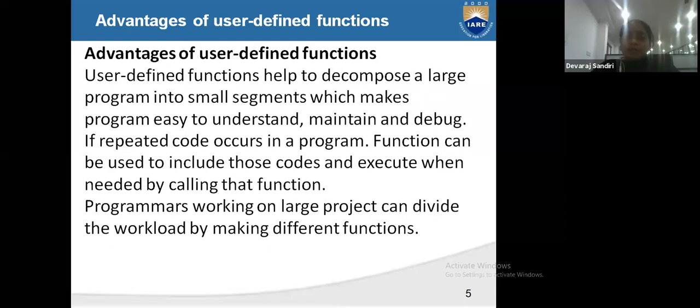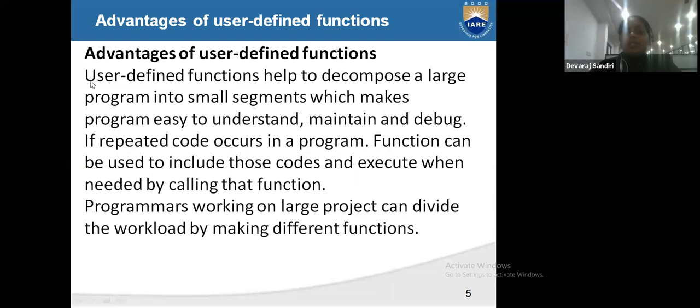What are the advantages of the user defined function? See, for a range function, you cannot change the spelling or the syntax. That is the demerit of built-in functions. But with a user defined function you can change the names and spellings as per your interest. So the first advantage is that you can create names of your own interest.